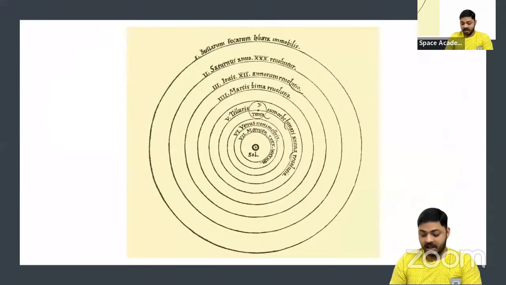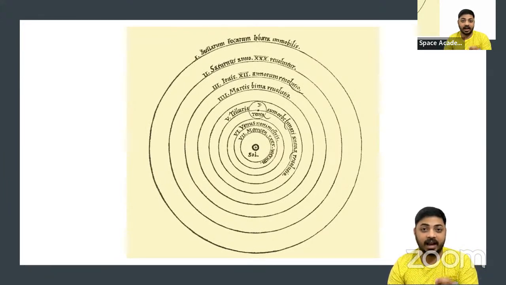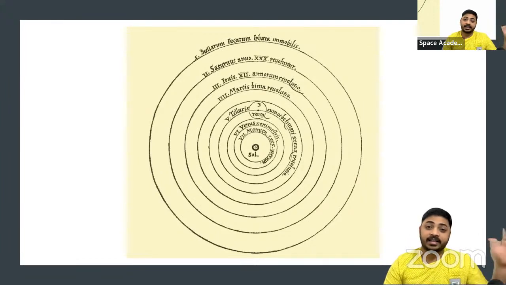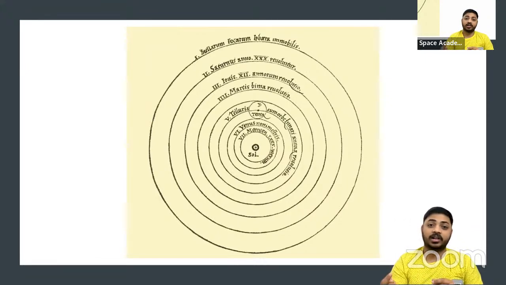Whereas on the right side, we have this Copernicus model, which is called the heliocentric model. Why do we call it the heliocentric model? Helios in the center, the sun in the center. That's why we call it the heliocentric model. What is the difference? In that diagram, Earth was believed to be in the center. Here, the sun is in the center. And all the planets revolve around the sun.